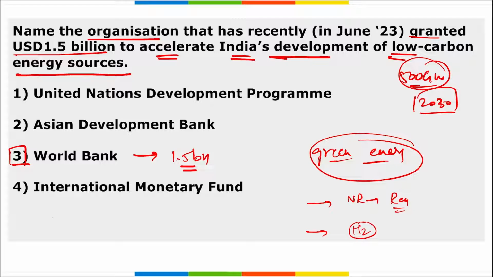Next thing, remember the International Bank for Reconstruction and Development, that is IBRD. This is an arm of the World Bank only. They are providing a loan of $1.44 billion, supported by a $1 billion backstop from the UK, to enhance climate change financing to India, right? See, we have seen this multiple times also, that the amount of money that will be spent on keeping our environment clean will be huge.